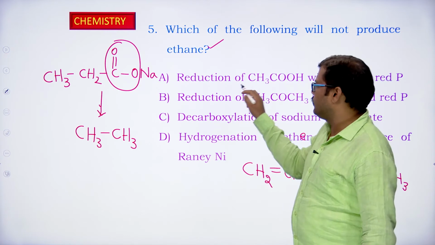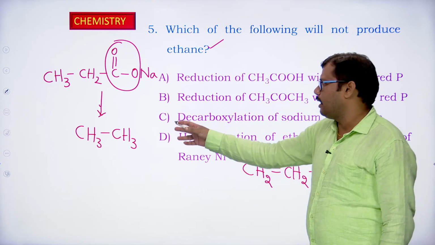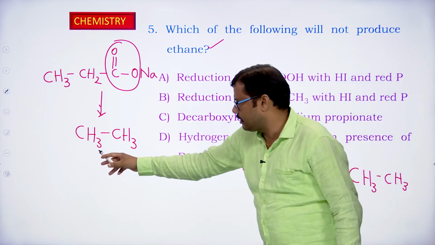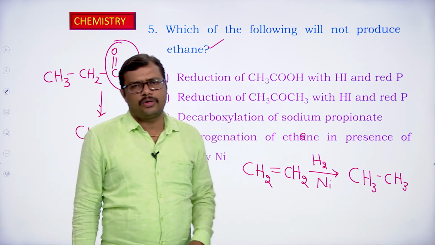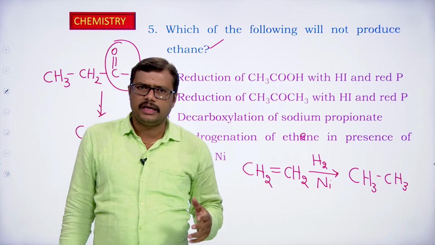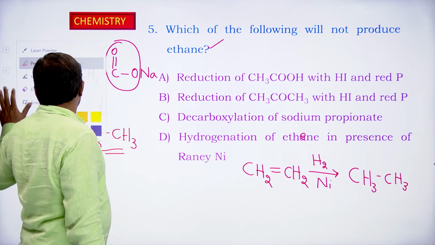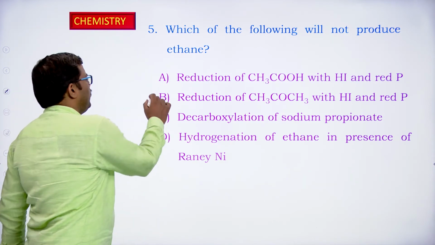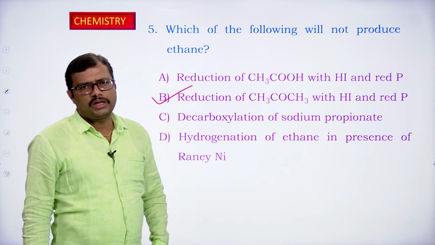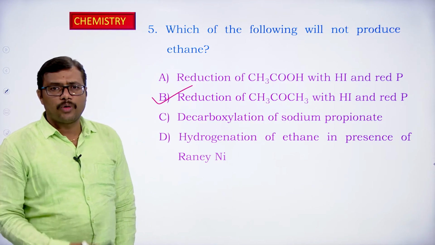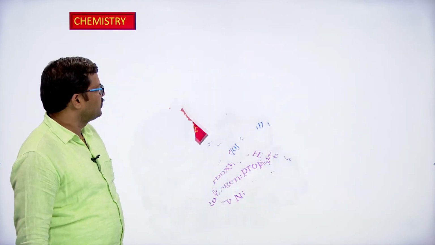First option, acetic acid when treated with hydrogen iodide and red phosphorus gives us ethane. Third option, C, decarboxylation of sodium propanoate also gives us ethane. Fourth option, ethene on hydrogenation gives ethane as a product. So A, C, D are giving ethane, but B is giving propane. So which of the following will not produce ethane? B option, which is not producing ethane. CH3COCH3 on reduction with hydrogen iodide and red phosphorus will give propane but not ethane. Okay, all right. Next one.